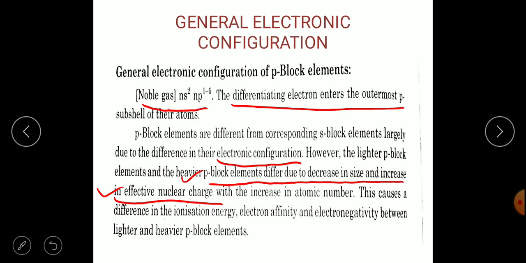So this causes a difference in the ionization energy, electron affinity. Electron affinity, you all know that. What is the meaning of electron affinity? What is the meaning of ionization energy, and the meaning of electronegativity? So between these heavier and lighter P block elements, this also causes differences in ionization energy, electron affinity, and electronegativity. Electron affinity is nothing but the electron gain enthalpy. I have already discussed this in unit 3.